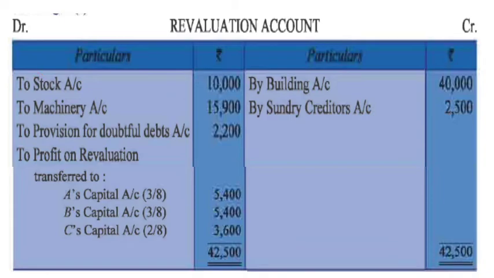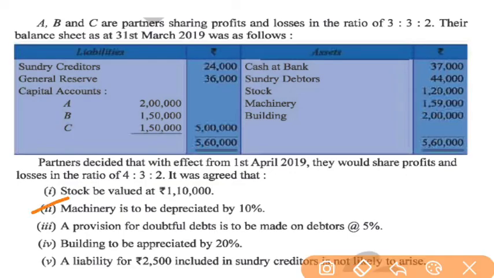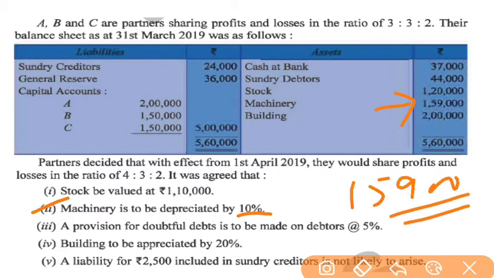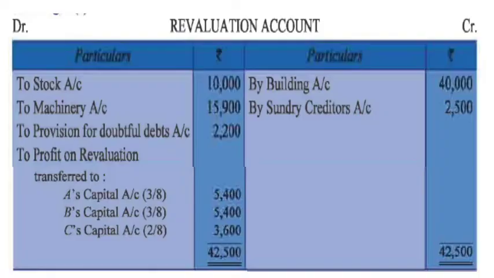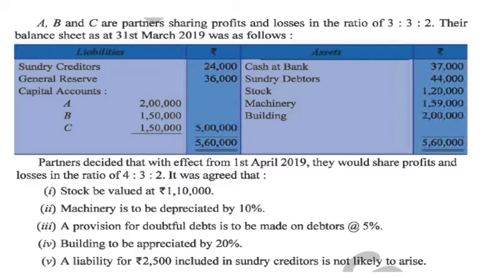Now the second is machinery is to be depreciated by 10%. Depreciation is our loss. The machine value was 1,59,000, so 10% depreciation will be 15,900 rupees. It will also be debited because it is also a loss for the firm. So machinery 15,900. All the expenses and losses are debited and all the incomes and profits are credited.